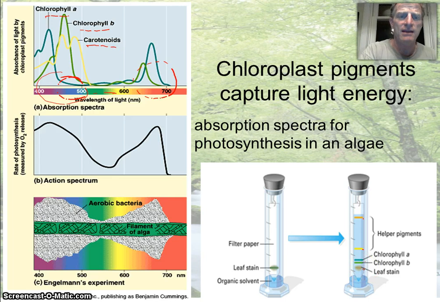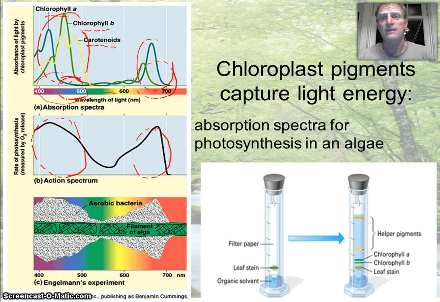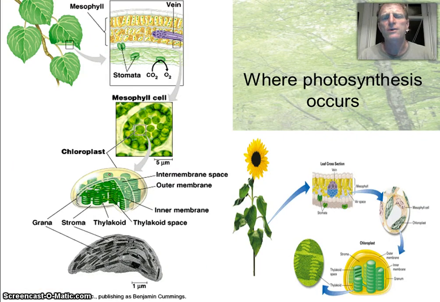Okay, and the action spectrum basically shows, if we add up all of the absorption areas here and here, that mostly it's the blue and violet light and then the orange and red light that plants use, and not so much the green. So green would not be a good color to grow plants under because all that light would just be reflected back.